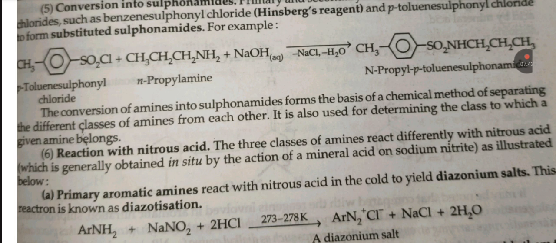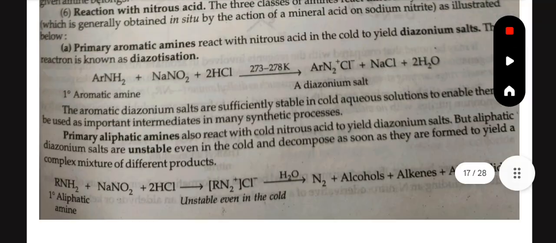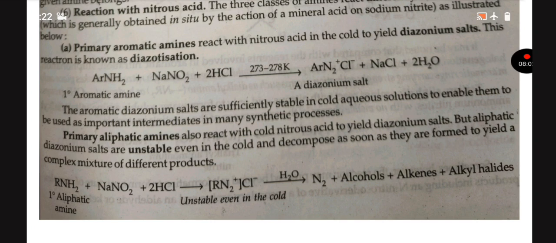Reaction with nitrous acid. The three classes of amines react differently with nitrous acid as illustrated below. Primary aromatic amines react with nitrous acid in the cold to yield diazonium salt. This reaction is known as diazotization. For example, primary aromatic amine plus NaNO2 plus HCl will give diazonium salt. The aromatic diazonium salts are sufficiently stable in cold aqueous solution to enable them to be used as important intermediates in many synthetic processes.